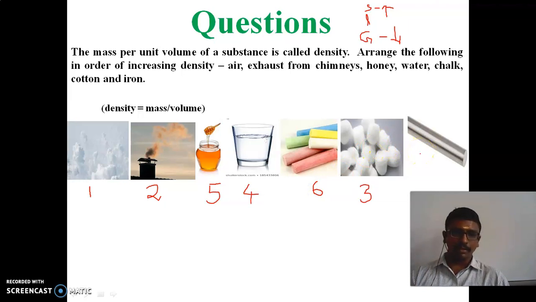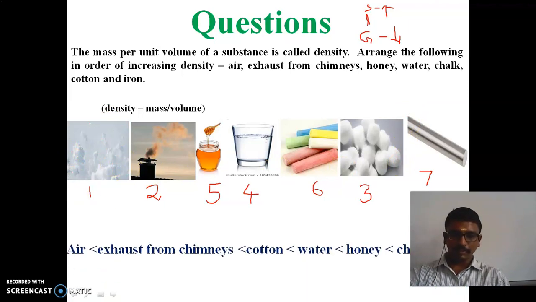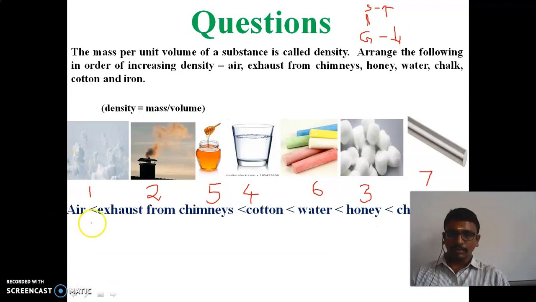The iron rod is very difficult to break, and this is the seventh. So the iron rod has the highest density and air has the lowest density. The increasing order is air, then exhaust from chimneys, cotton, water, honey, chalk, and finally iron.